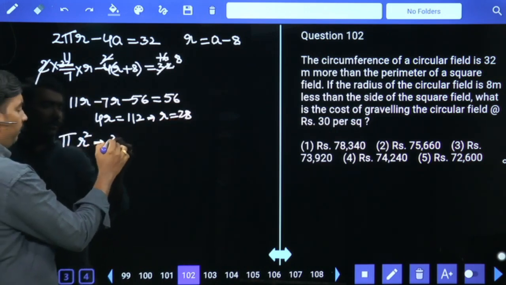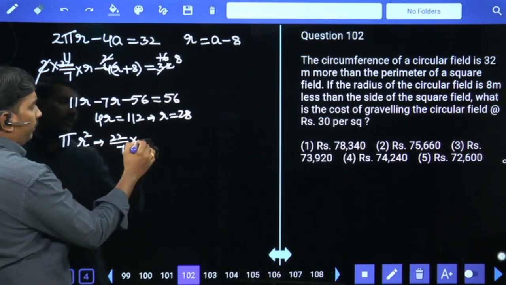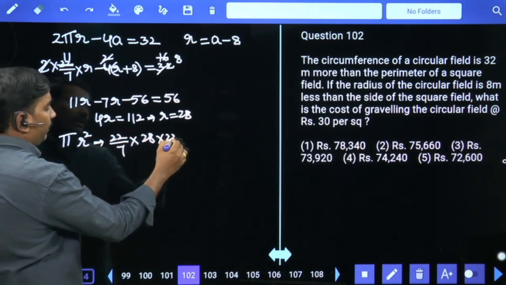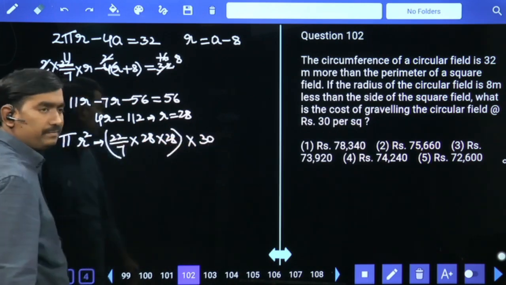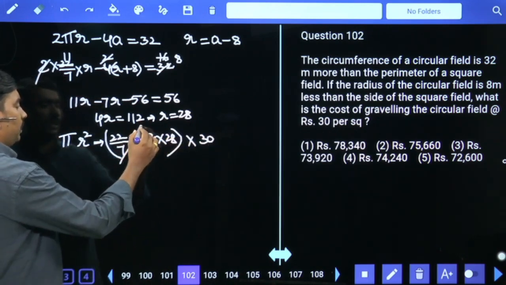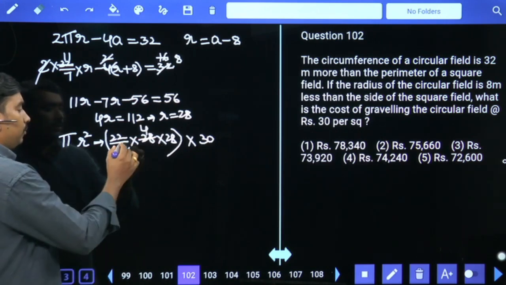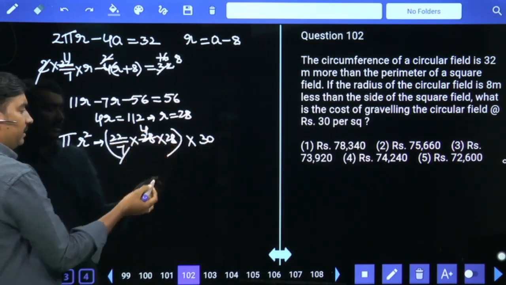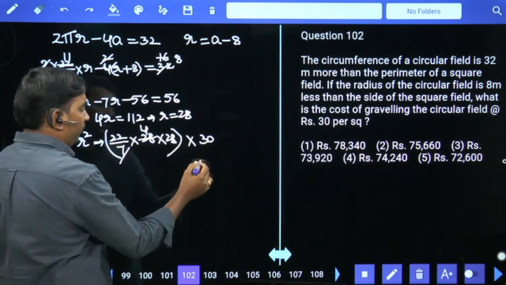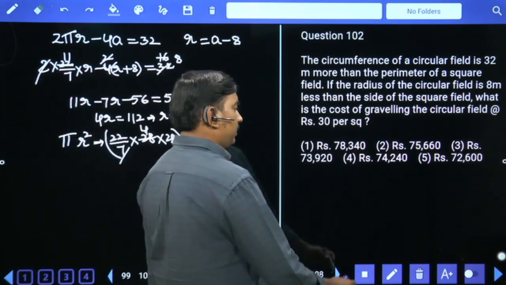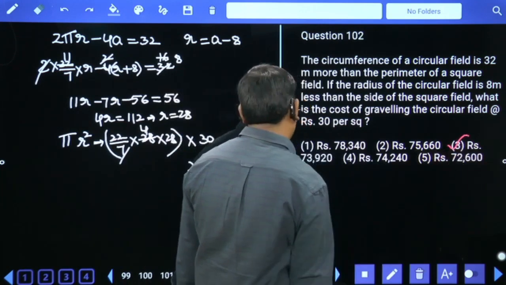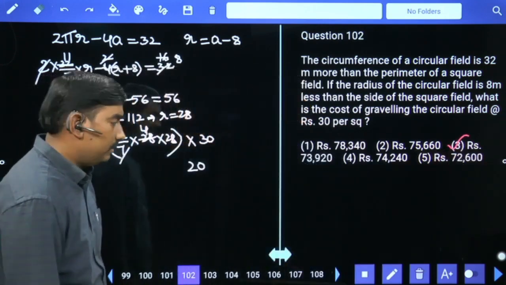Area of the circular field is pi r square: 22 by 7 into 28 into 28 at the rate of 30 rupees per meter square. 7 4s are 28. 2 4s are 8. 8 8s are 64. 4 3s are 12. 0 before 2 should come. 0 before 2 means only the third option. That's my answer. Third option.